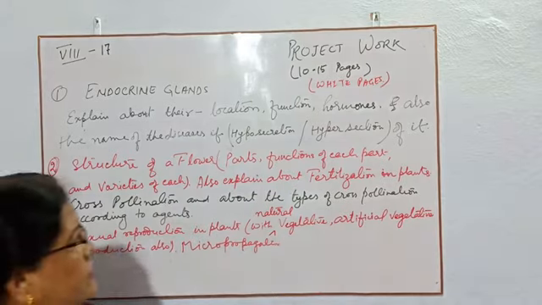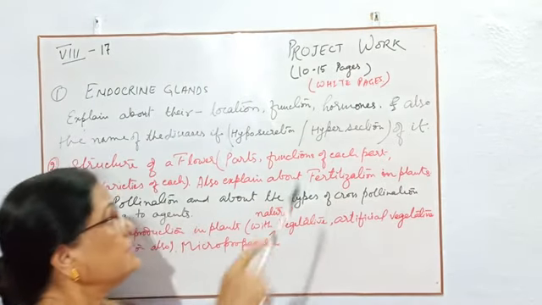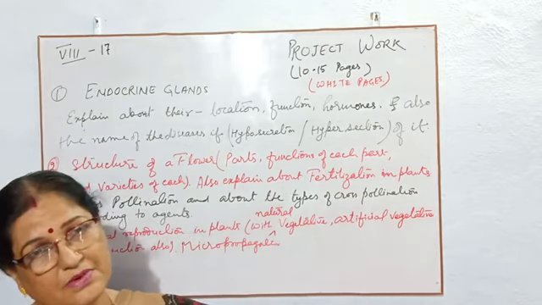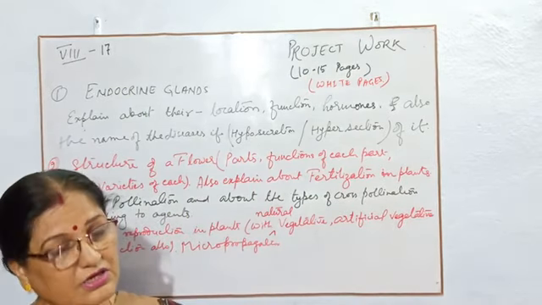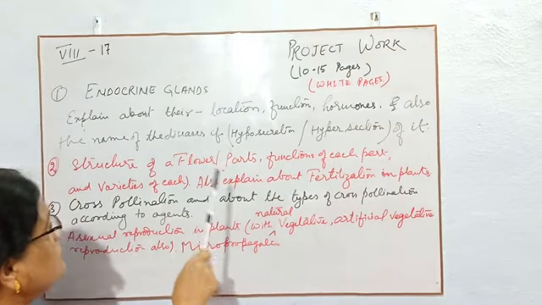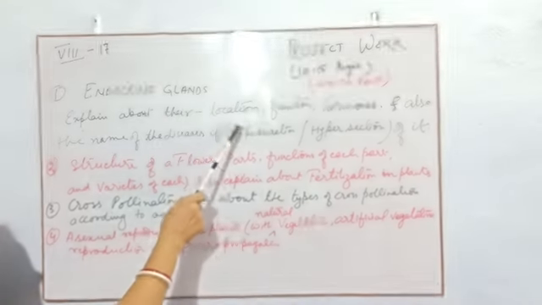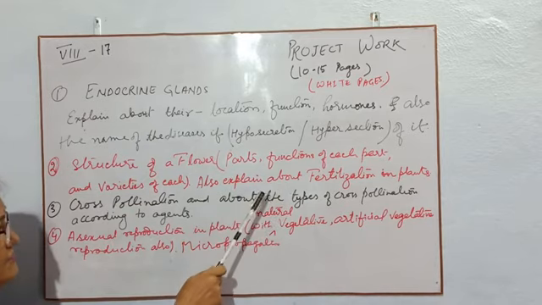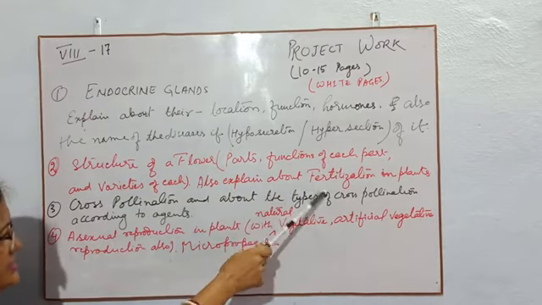So these are the 4 topics you have to complete within 10 pages, or 10 to 15. Maximum will be 15, minimum will be 10. Please children, not less than 10. You have to mention the figure of each gland also, each part of the flower also, the fertilization also.